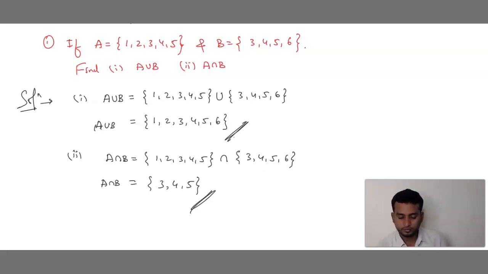Any doubts? You understood now the difference between union and intersection? In union we combine and write, but in intersection we write only common elements. That is A intersection B. Copy down.